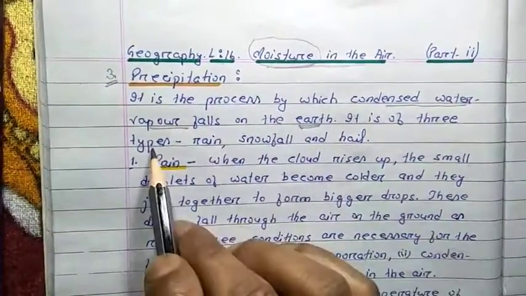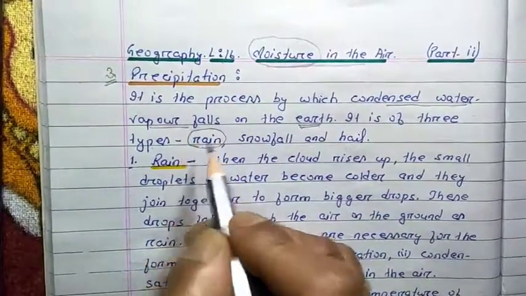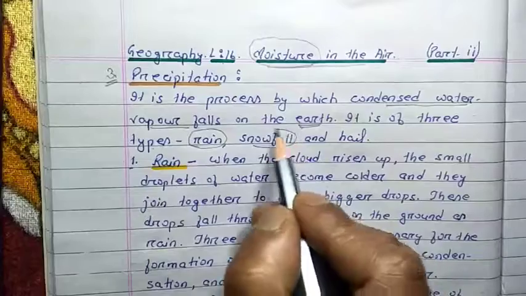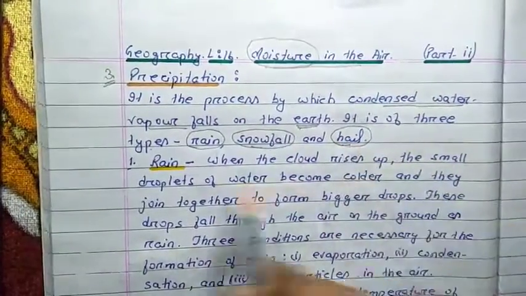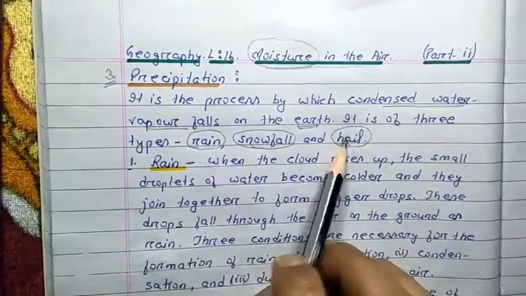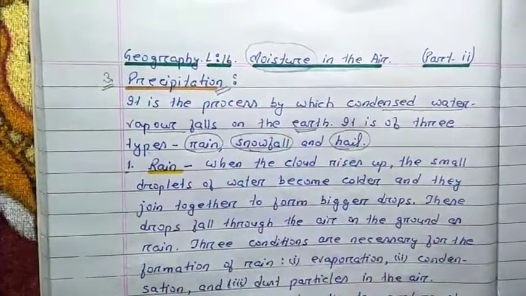It is of three types. We can say precipitation can be divided into three types. Number one is rain, everybody has heard. Second one is snowfall, this also you have heard, I hope. And the third one is hail. Before explaining these three, let me conclude the process of precipitation as well as the water cycle.